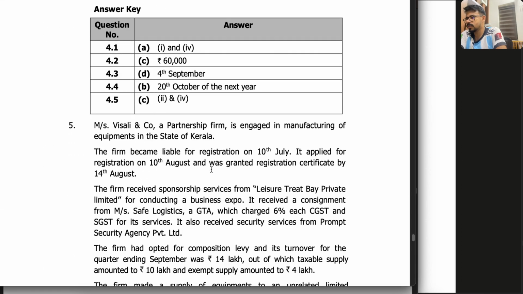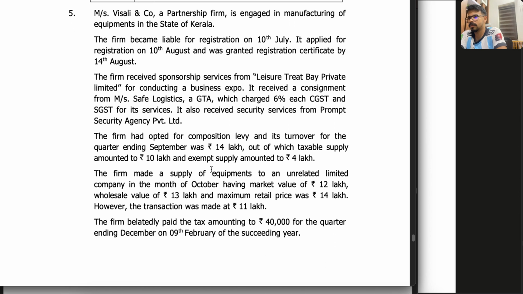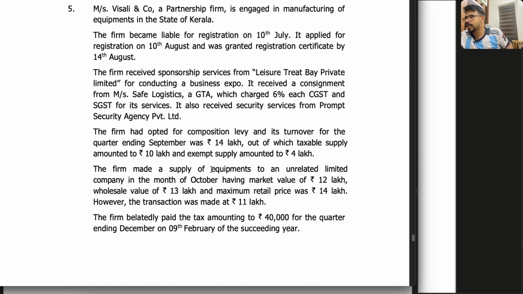Next is the fifth question. Mrs. Vishali and Company, a partnership firm, is engaged in manufacturing of equipment in the state of Kerala. The firm became liable for registration on 10th July. It applied for registration on 10th August and was granted on 14th August. You might be getting the question from now itself.